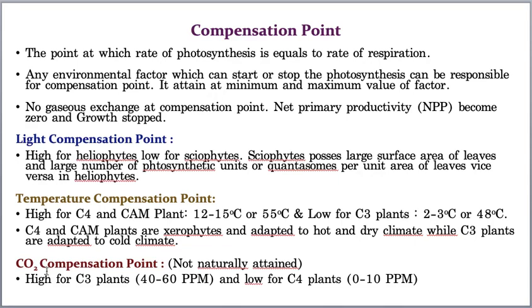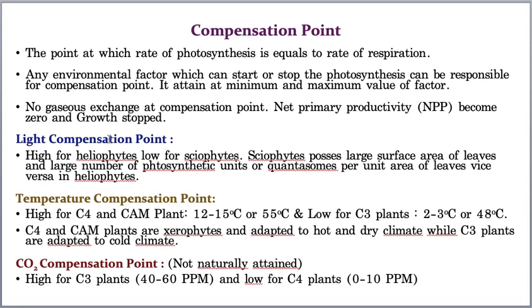Very rarely, only due to human activities, the carbon dioxide decreases or increases in the atmosphere. That's why the carbon dioxide compensation point is not naturally obtained, it is always man-made. That means if you want to experiment on some plant, you increase or decrease the carbon dioxide, and then you get to know the carbon dioxide compensation point. Hope you understood. Now, let us take the first one.